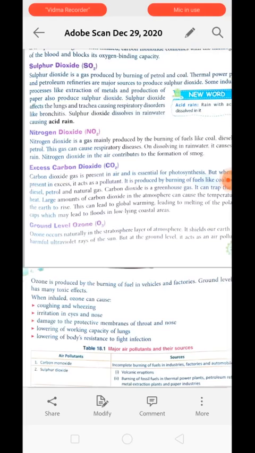Nitrogen dioxide is a gas mainly produced by burning of fuel like coal, diesel and petroleum. This gas can cause respiratory disease on dissolving in rainwater. It is also a reason for acid rain. Why? NO2, when it reacts with H2O, forms HNO3, meaning nitric acid. Understood? And nitric acid is an acid, and when it falls along with the rain, it falls in the form of acid rain.